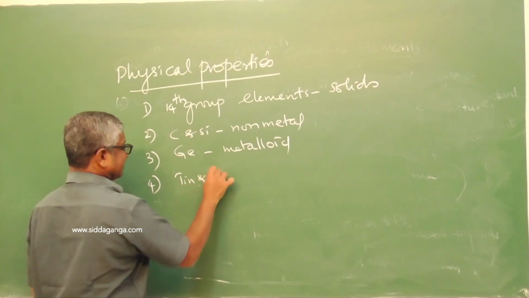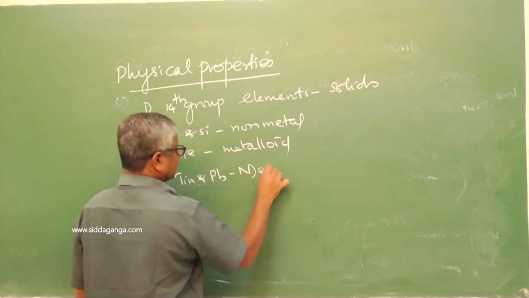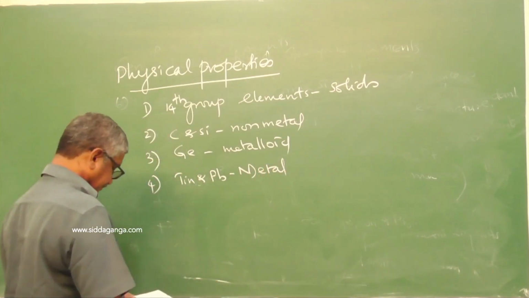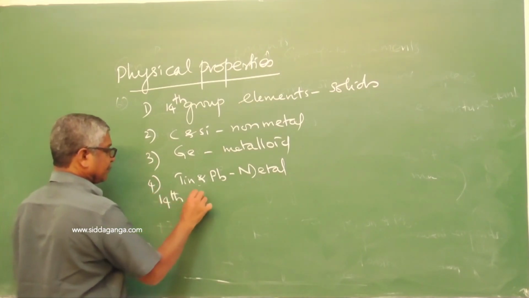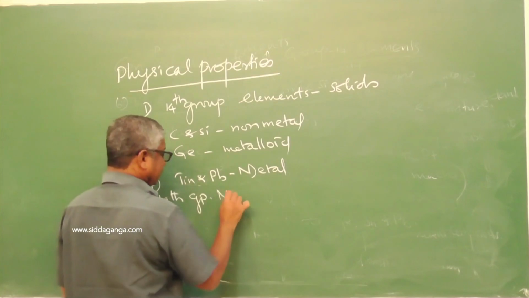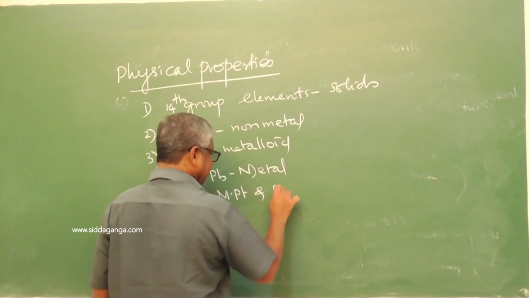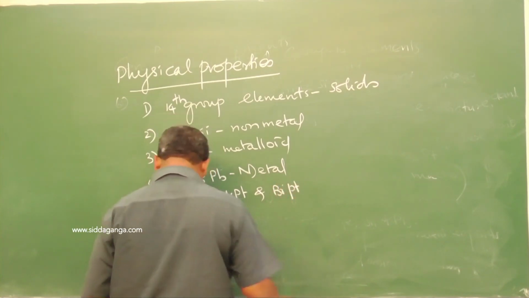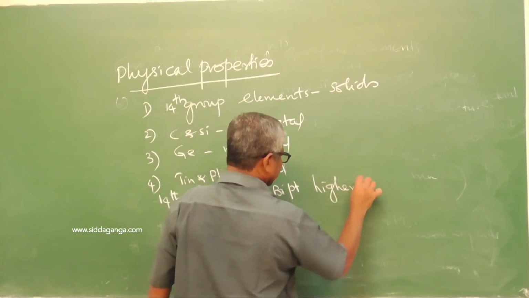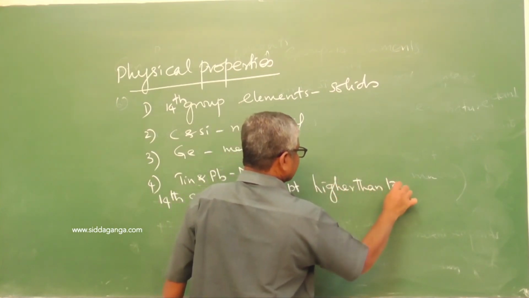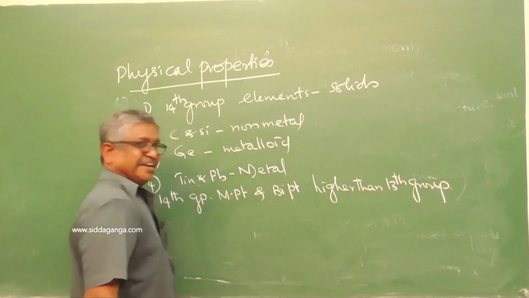Tin and lead are metals. So the 14th group melting point and boiling point are higher than the 13th group elements.